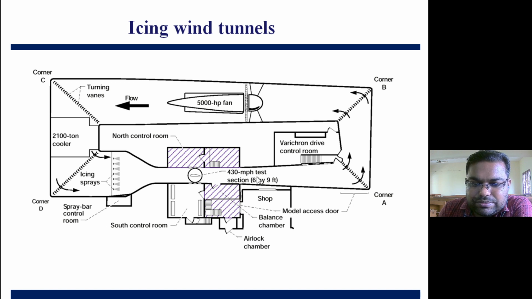And finally it comes from here. This is the access door provided for model mounting, you can go from here and you can access here. This is the balance chamber. You look at here, this is the balance chamber, right, where basically all sensors and all items will be kept, and directly we can get the readings over here, right? So through this screen, and then again it recirculates and the process continues. So this kind of process is there in the icing wind tunnel.